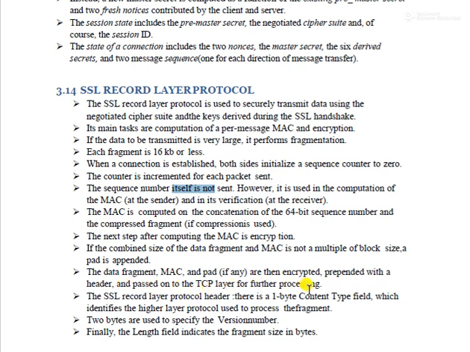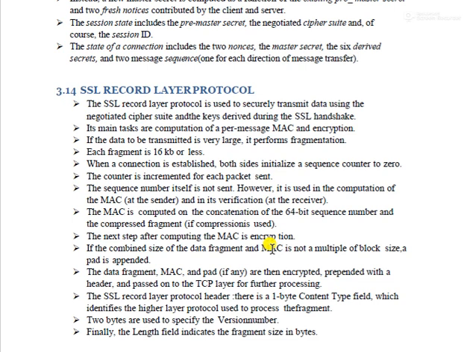In the SSL record layer protocol header, there is a 1-byte content type field which identifies the higher layer protocol used to process the fragment. 2 bytes are used to specify the version number. Finally, the length field indicates the fragment size in bytes. So these are the things present in the SSL record layer protocol. Here they mainly concentrate on sending the message.